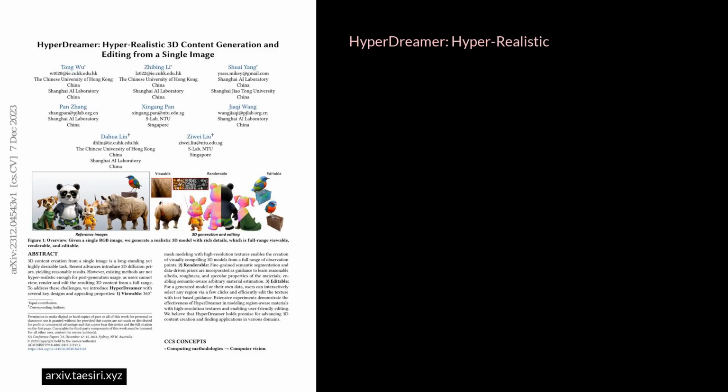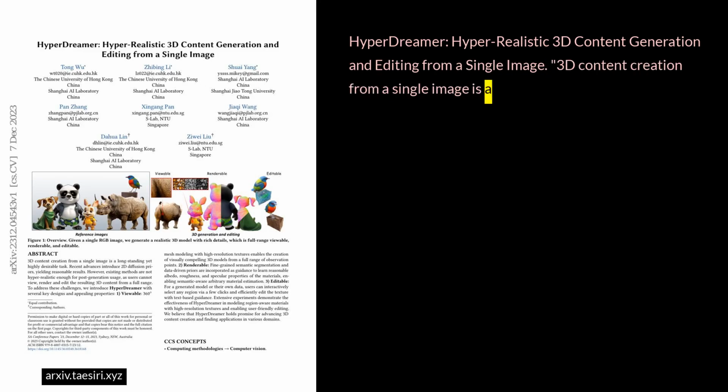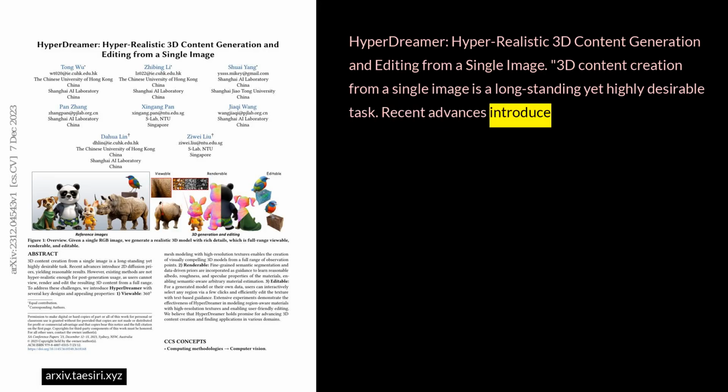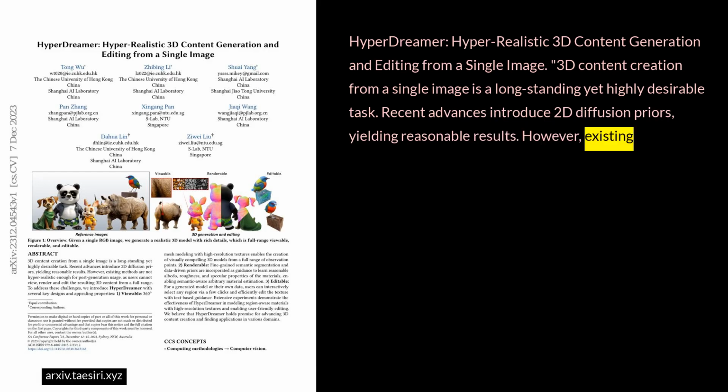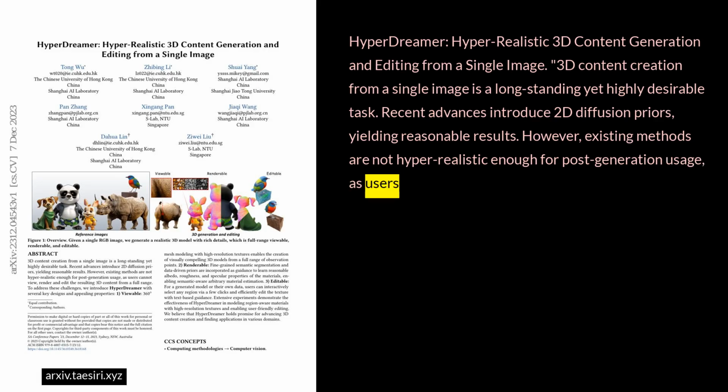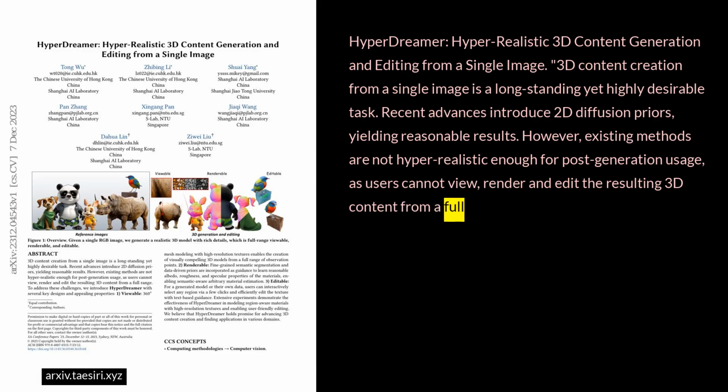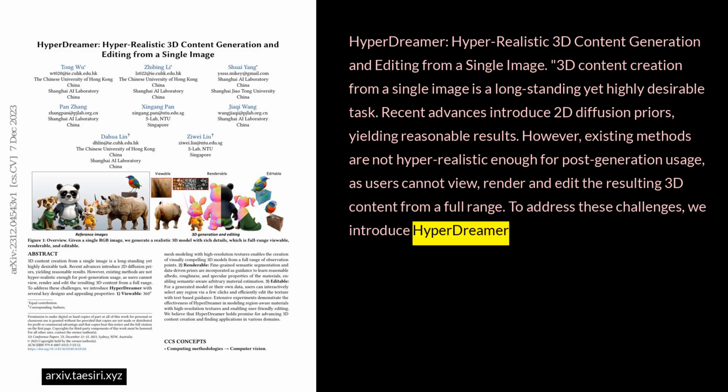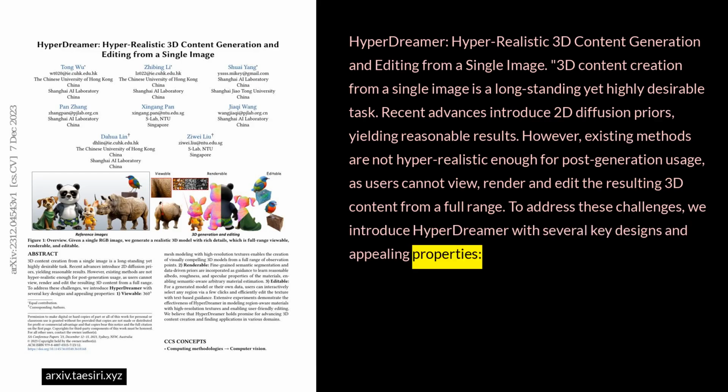HyperDreamer: hyper-realistic 3D content generation and editing from a single image. 3D content creation from a single image is a long-standing yet highly desirable task. Recent advances introduced 2D diffusion priors, yielding reasonable results. However, existing methods are not hyper-realistic enough for post-generation usage, as users cannot view, render and edit the resulting 3D content from a full range. To address these challenges, we introduce HyperDreamer with several key designs and appealing properties.